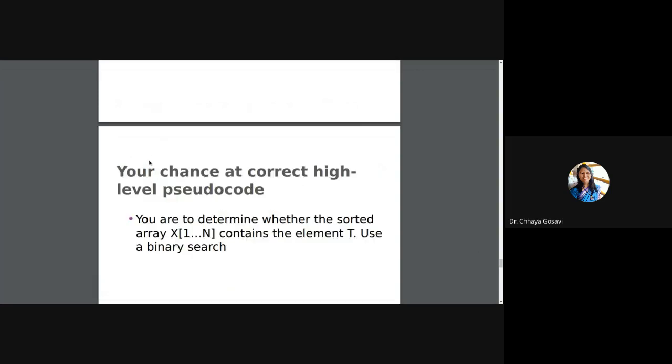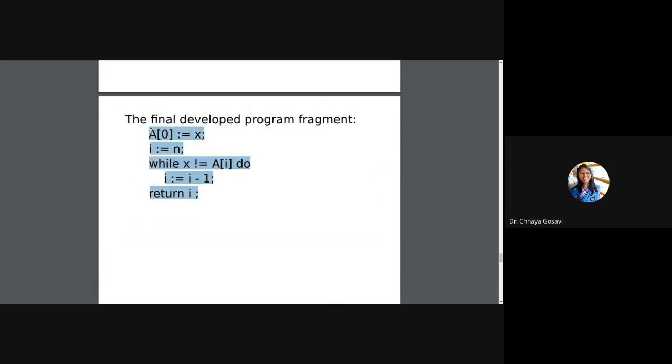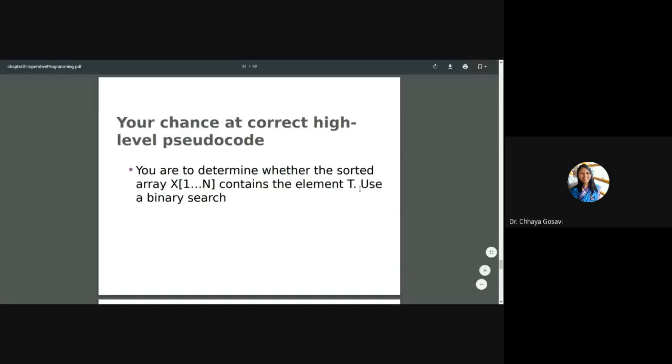If you want to improve this code, this is a linear search. You're checking each and every element. If the numbers are 10 or 15 or 20, it's easy. But if the numbers are 1000, 10,000, 20,000, and you want to search a particular number from the list of 20,000, suppose a telephone directory of 50,000 numbers, is it feasible? Is it efficient to search one by one? Instead of that, if you want to improve your logic, you can go for what is called binary search. So what is binary search?